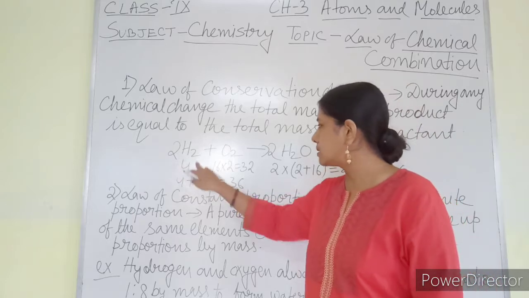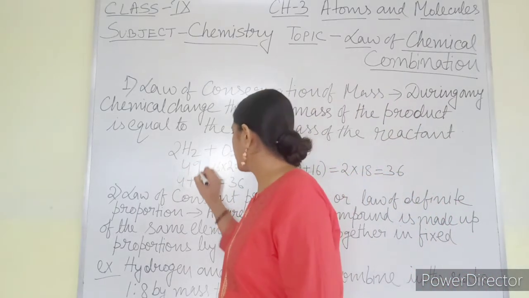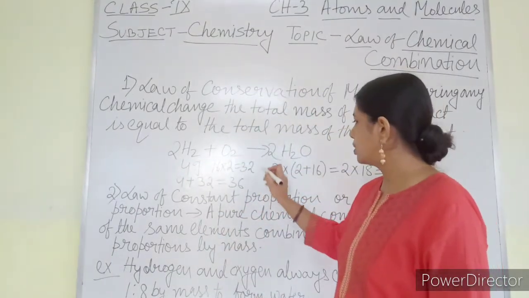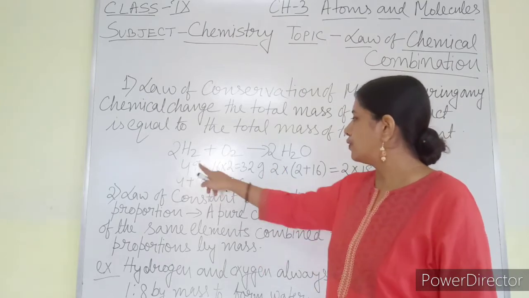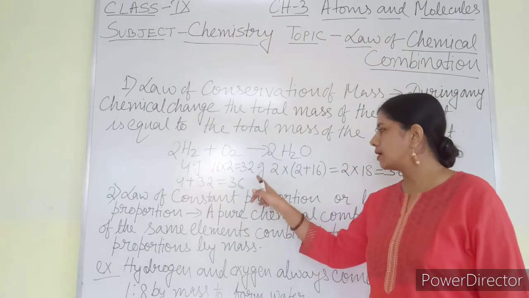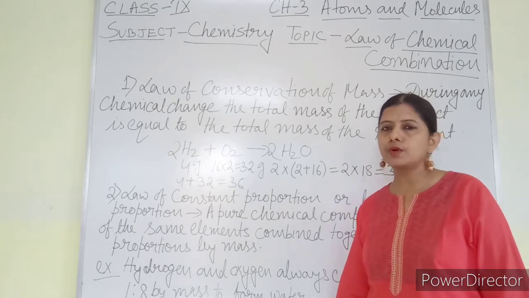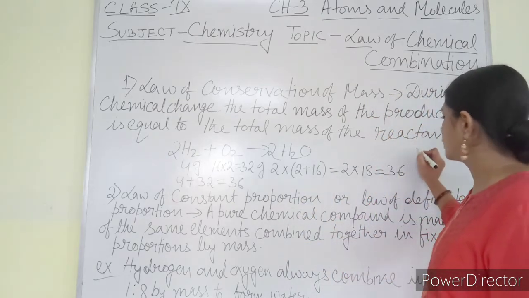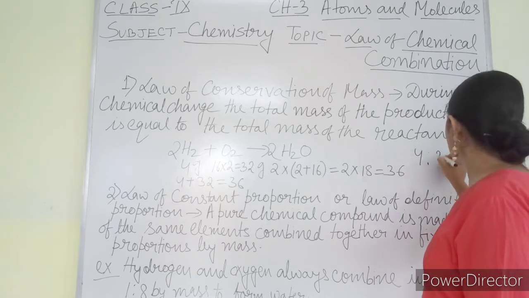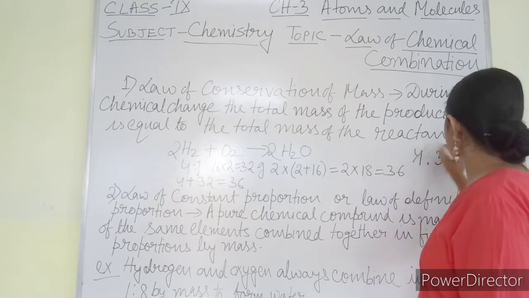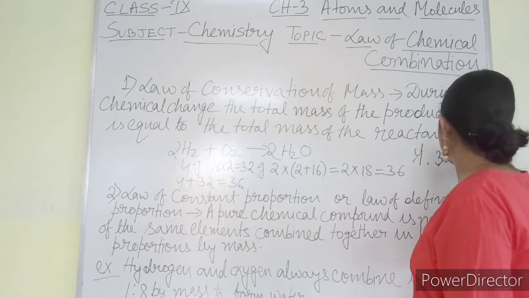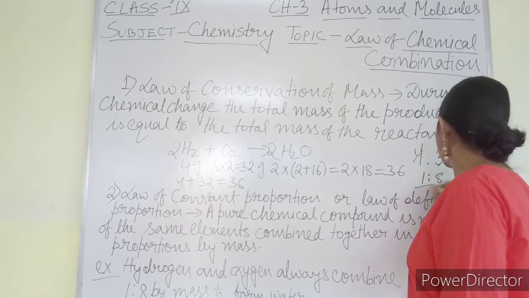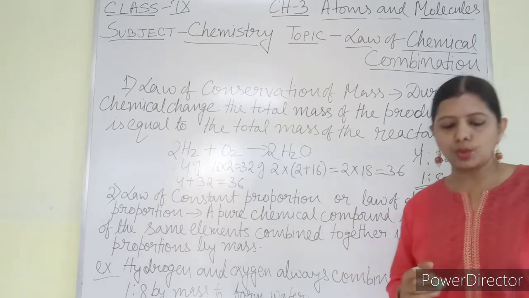Here the mass is 4. Suppose this is 4 gram and this one is 32 gram. So 4 gram of hydrogen is combining with 32 gram of oxygen to give you water. What is the ratio of mass of hydrogen to oxygen? 4:32. If I cancel, I will get 1:8. The answer is 1:8.